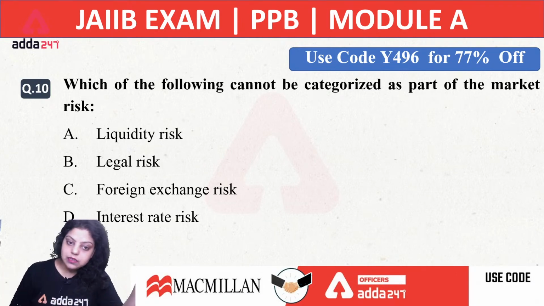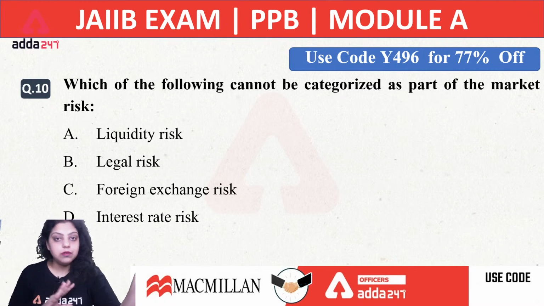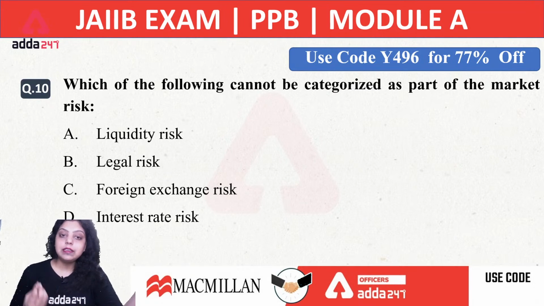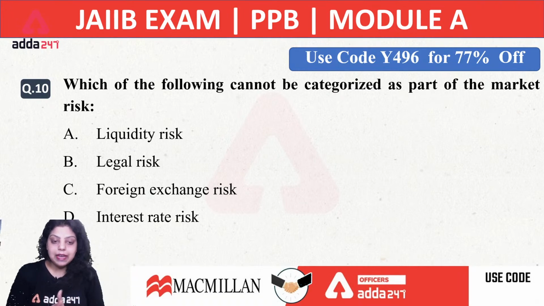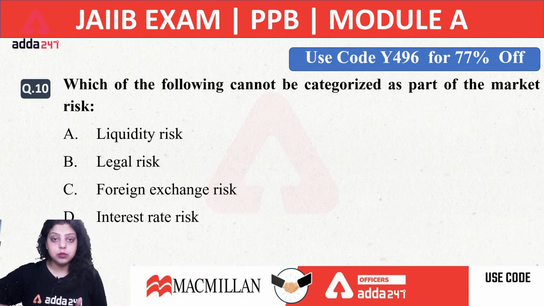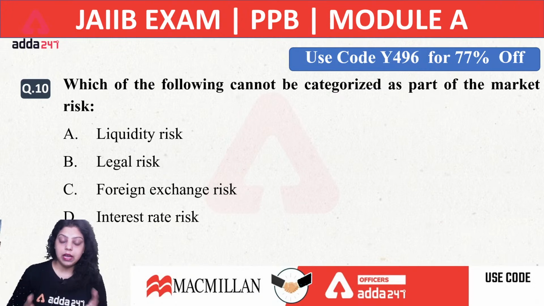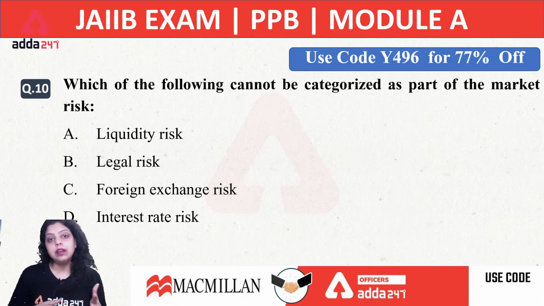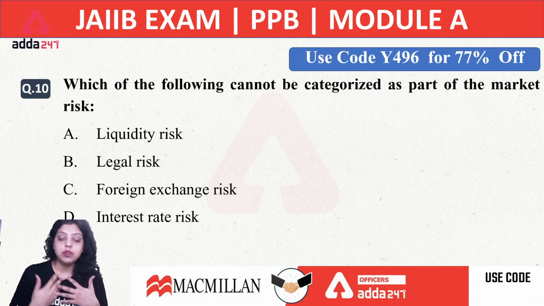We have replaced FERA with FEMA, but the objective was not to replace FERA, but to make sure that external trade, that foreign trade, will be developed more efficiently, and also the payment and the forex market will be developed in the country, because globalization means to link the Indian economy with world economies. It means you are allowed to do foreign trade, you are allowed to do export and import as much as you can, and you are allowed to accept foreign currency and to pay foreign currency in whichever amount is required. So that's why option B is true.